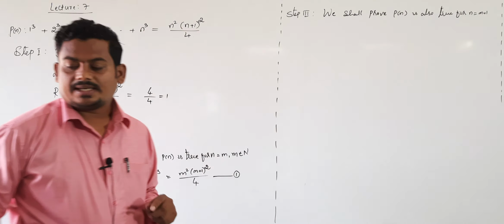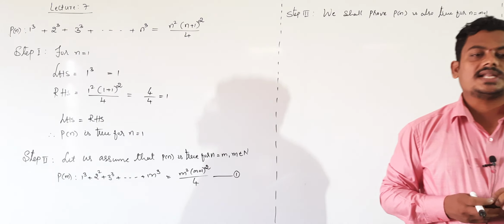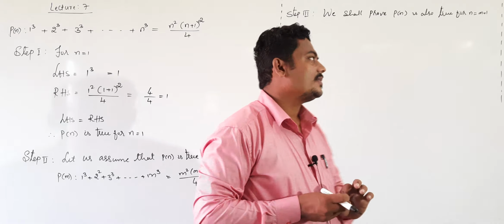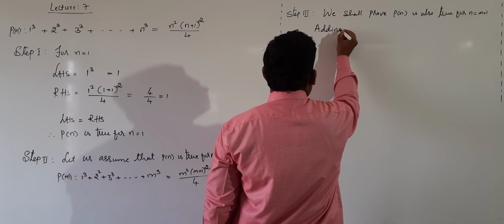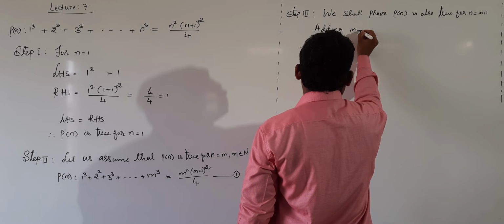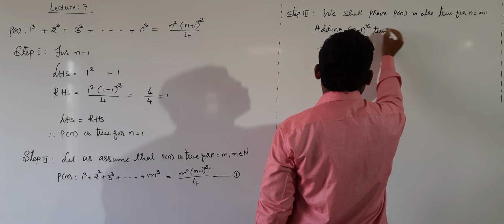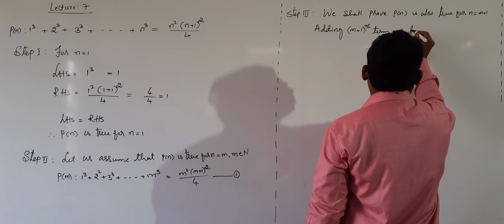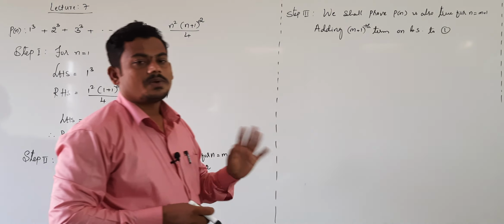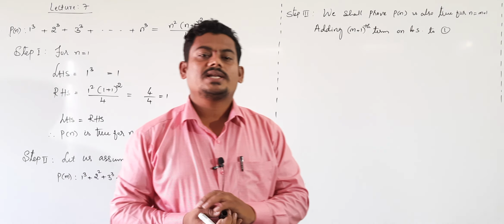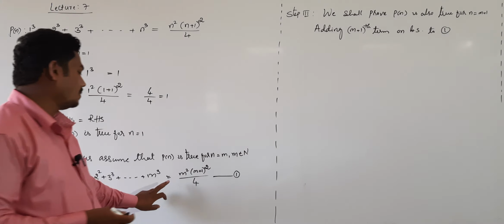For proving the statement, what do we do? For proving the given statement is true for n equal to m plus 1, simply add the (m plus 1)th term on both sides to equation number 1.